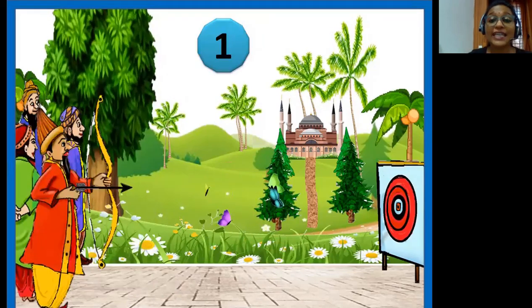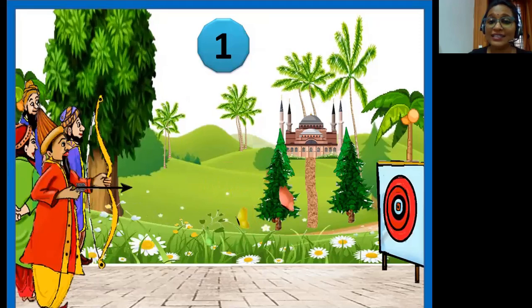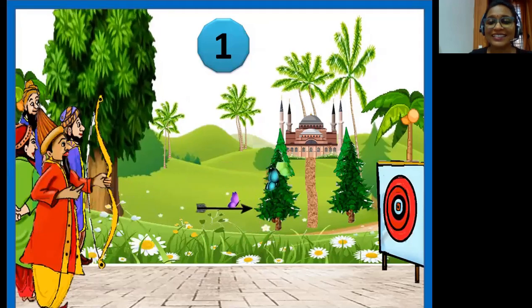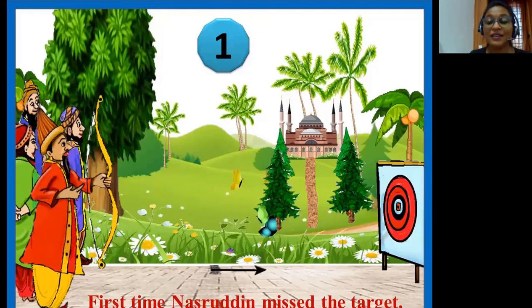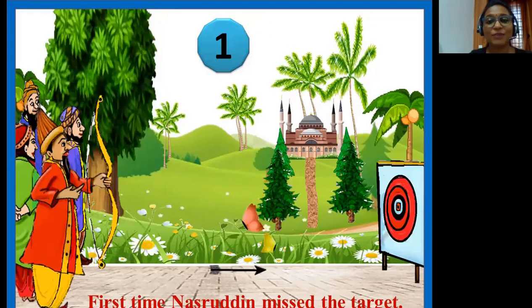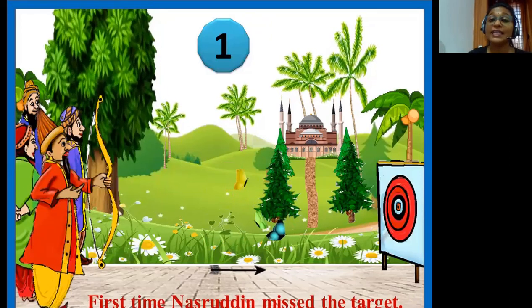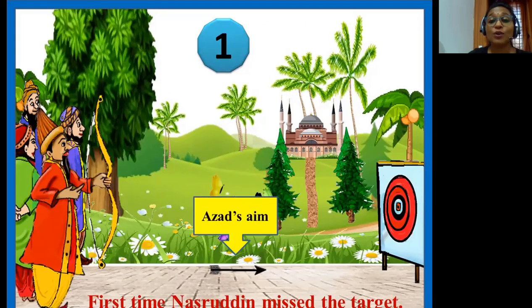So Nasrddin takes the bow and arrow in his hands and shoots. Sadly enough, Nasrddin missed the target the first time. But in order to protect himself from the mockery of his friends, he claims that this was not his aim. Instead, it was Azad's aim.